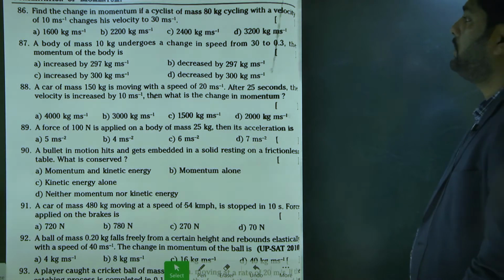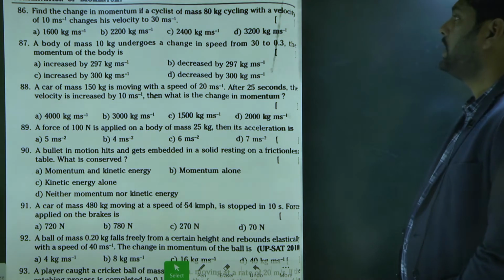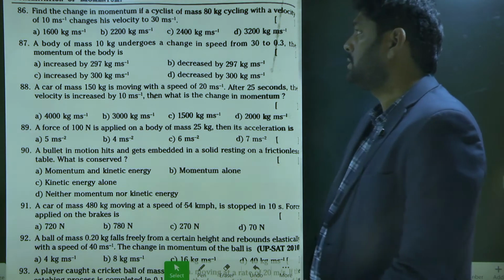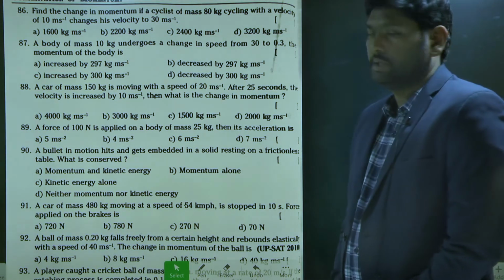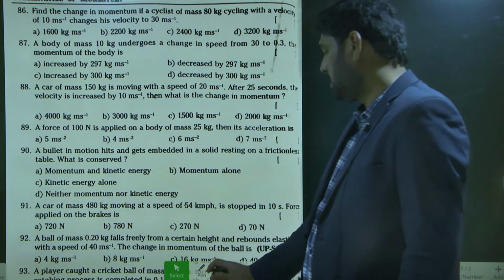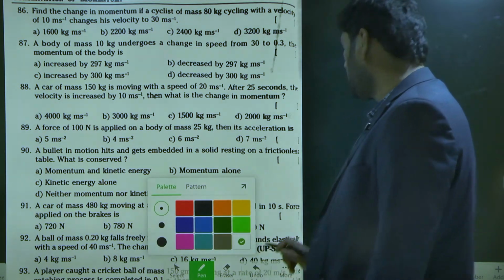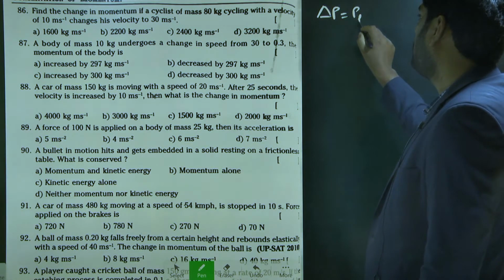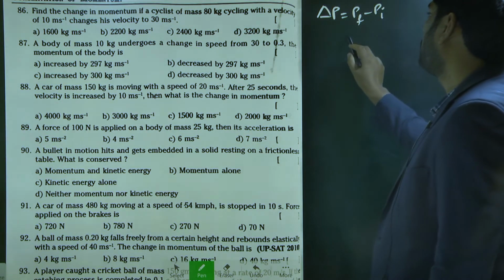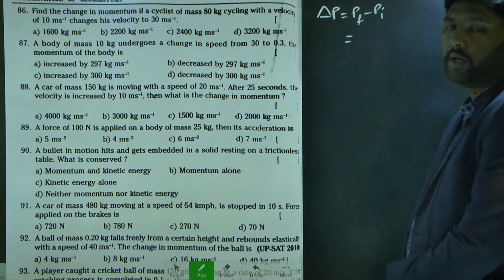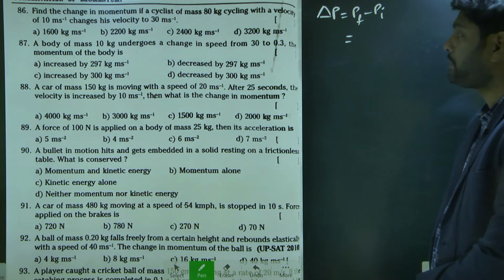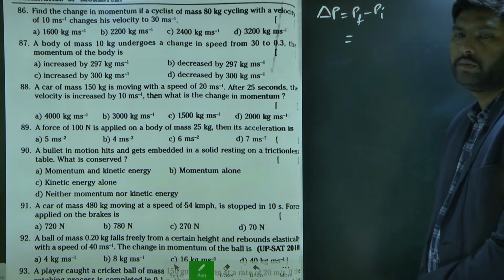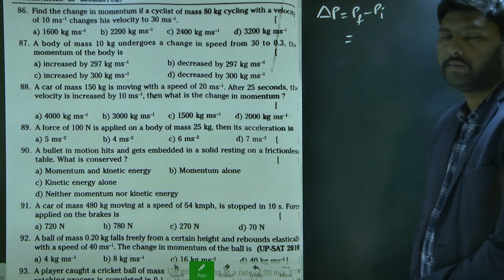So the first question is question number 86. Find the change in momentum. The cyclist of mass 80 kg cycling with velocity 10 meter per second changes his velocity to 30 meter per second. So here they are asking to find the change in momentum. What is the formula for change in momentum? Change in momentum is equal to final momentum minus initial momentum. Understand? That is the formula. I have given a hint. Find the answer.